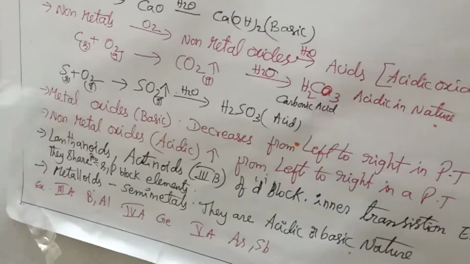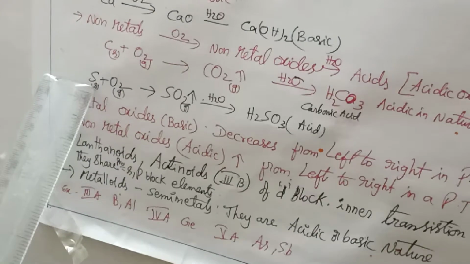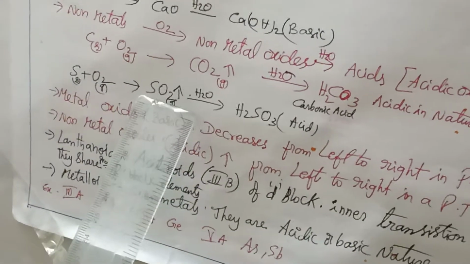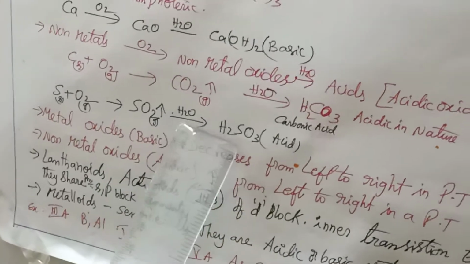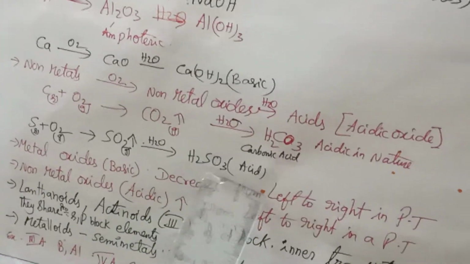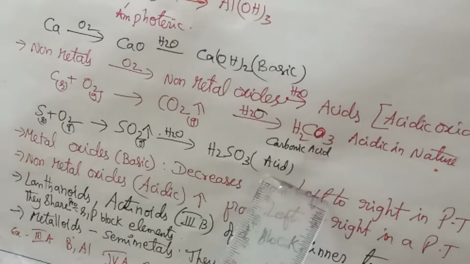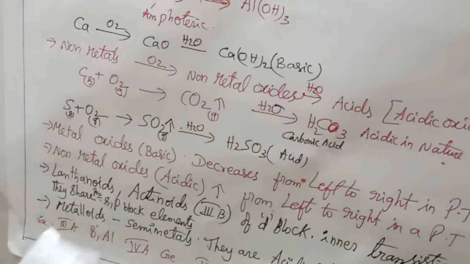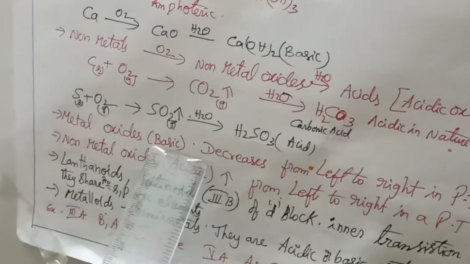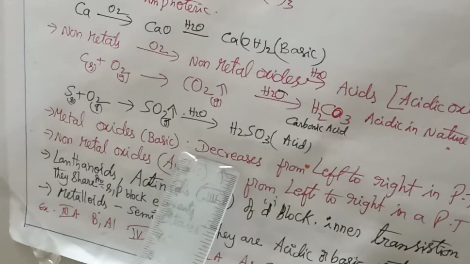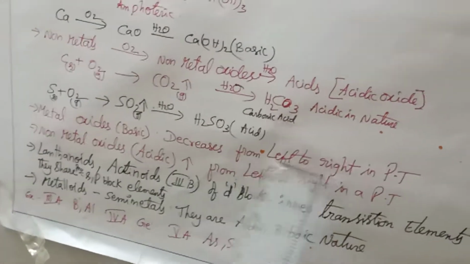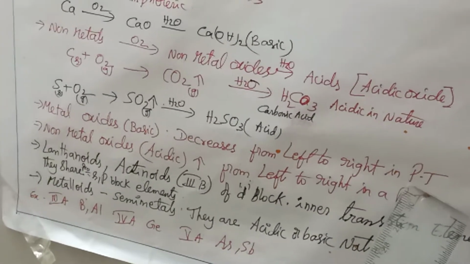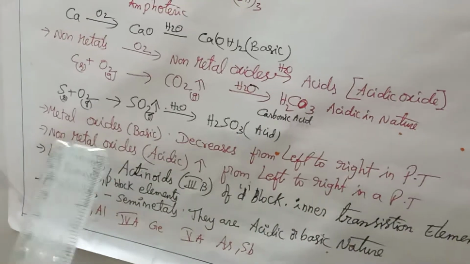H2CO3 means carbonic acid. Sulfur is from the sixth group. When it reacts with oxygen, sulfur dioxide will be formed. When it reacts with water, sulfurous acid will be formed. H2SO3 means sulfurous acid, which is a weak acid. Metal oxides are basic in nature. Their basic nature decreases from left to right in the periodic table.